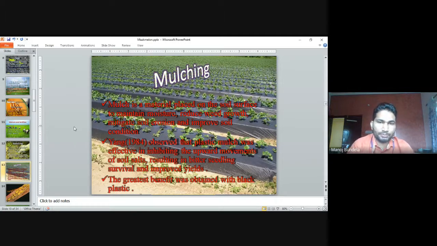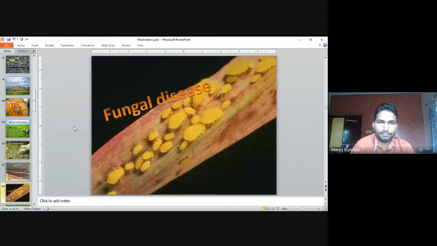Improve the soil condition. Young in 1984 observed that plastic mulch was effective in inhibiting the upward movement of soil salts, resulting in better seedling survival and improved yield. So if we use plastic mulch, it will increase the yield. The greatest benefit was obtained with black plastic mulch. So if we use black plastic mulch, we will get a good product, good yield.